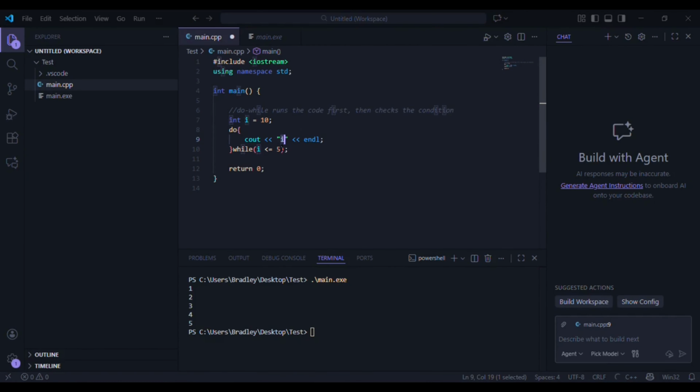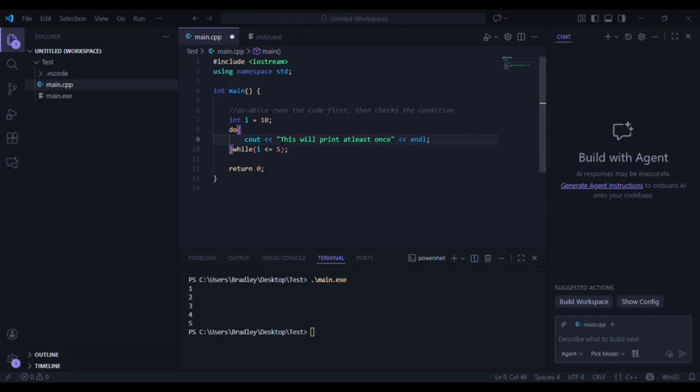So this will print at least once, because the statement doesn't get evaluated first, right? So it's gonna jump into the loop, execute whatever's inside the loop, and then evaluate the statement. So here the condition is false, but the code is still gonna run. Do while does not ask for permission. It acts first and apologizes later. It's as simple as I can put.